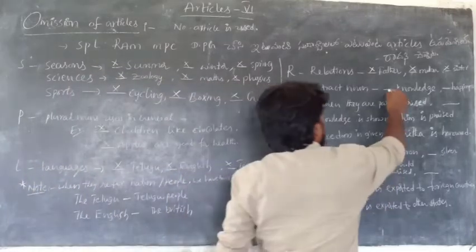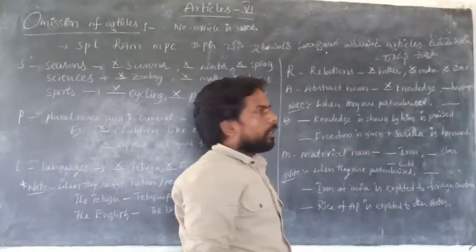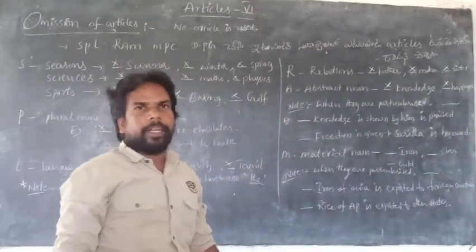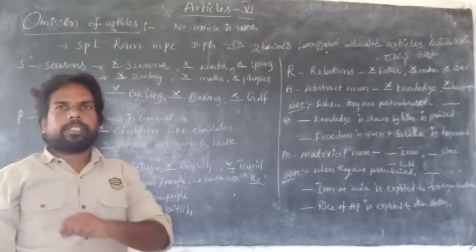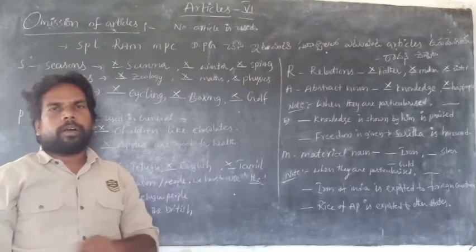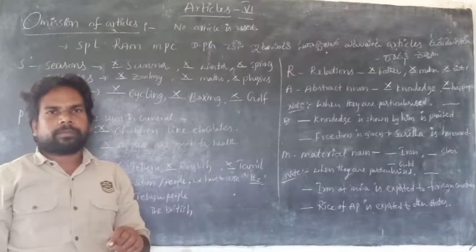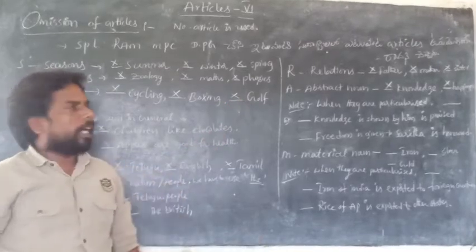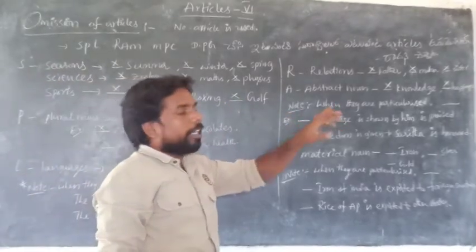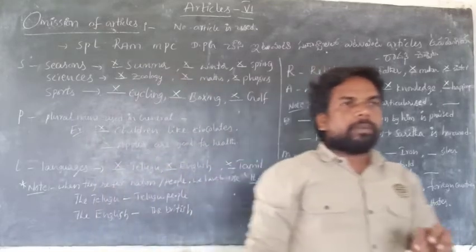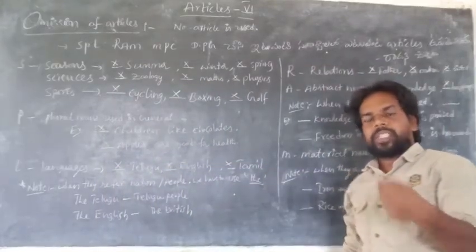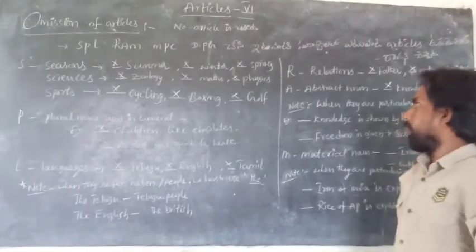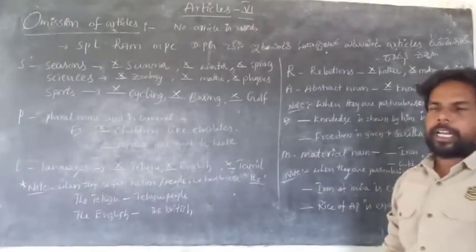We never say the knowledge, a happiness, the happiness, or an happiness. Just happiness, sorrowfulness, pain. Is it clear? So before abstract nouns we never use any article, but note: when they are particularized, when we are talking about somebody's knowledge or wisdom or pain or feelings, we can use the article the before the abstract noun.